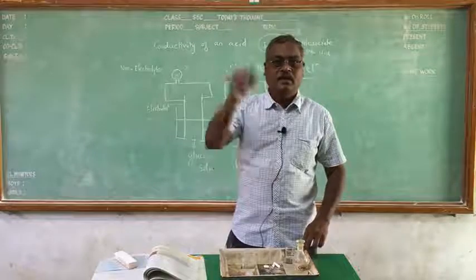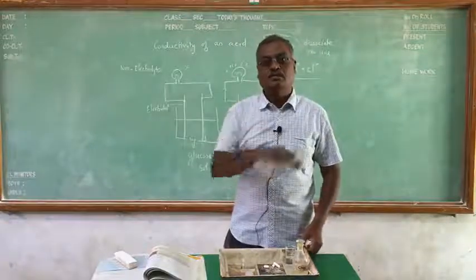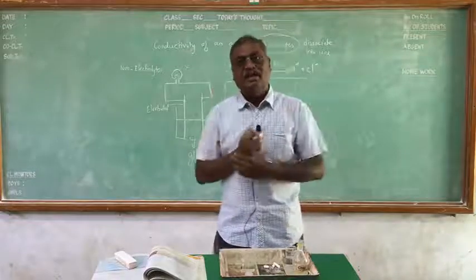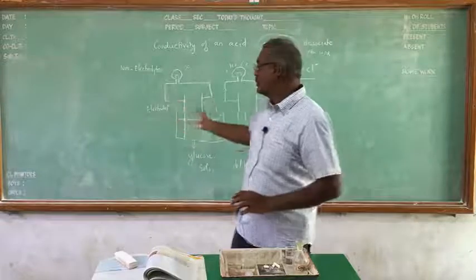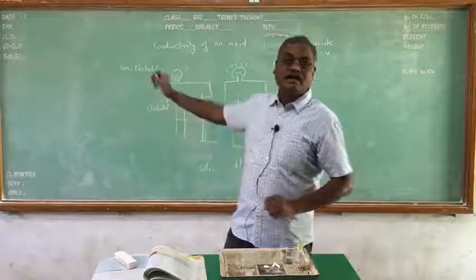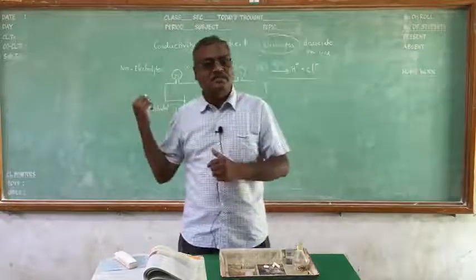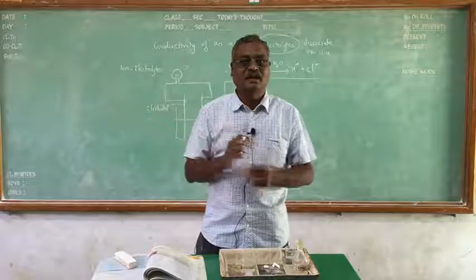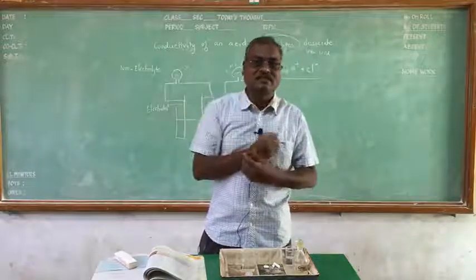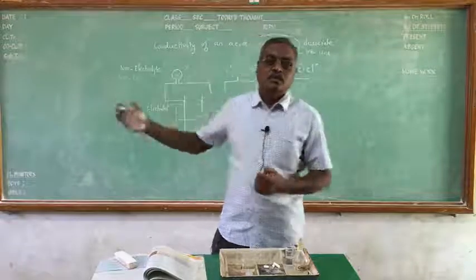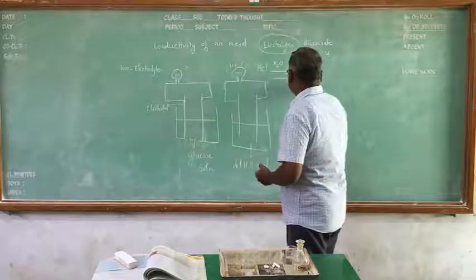By putting a rod and passing current, the bulb will glow automatically, because acid conducts electricity. Don't do this experiment at home, because the current will pass. This is called an electrochemical cell. Batteries and all will function like this. You know that in a battery they add acid. So the conduction of electricity is due to ions.